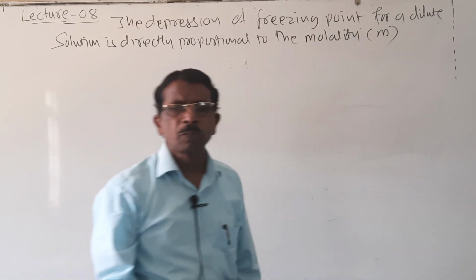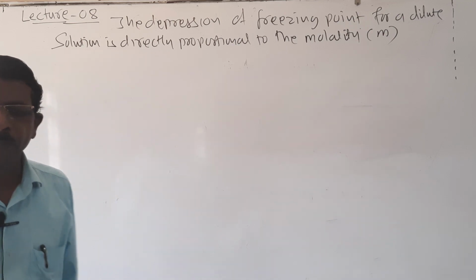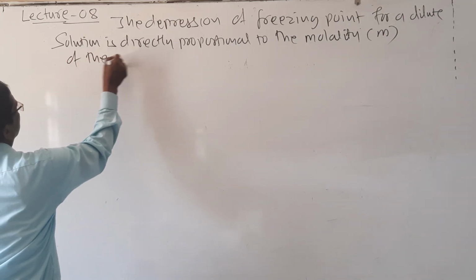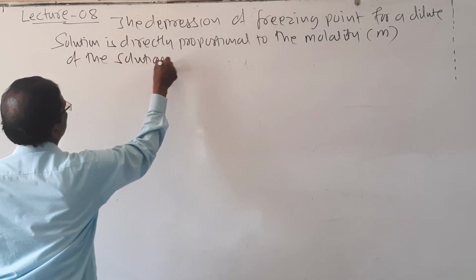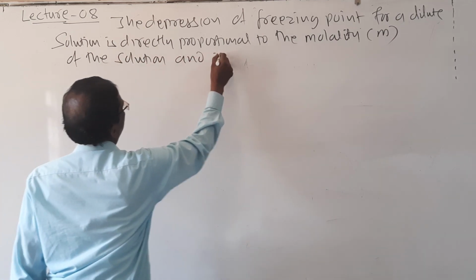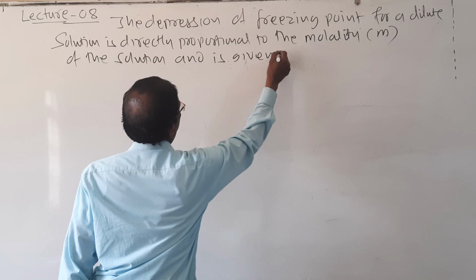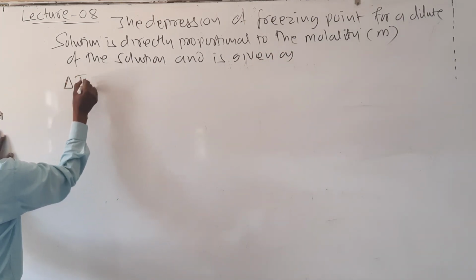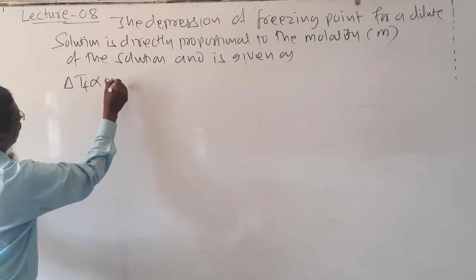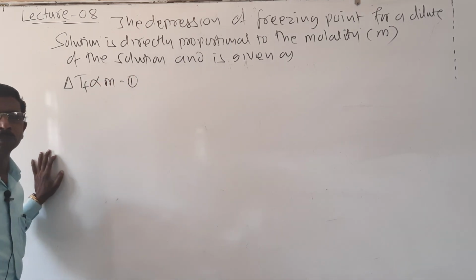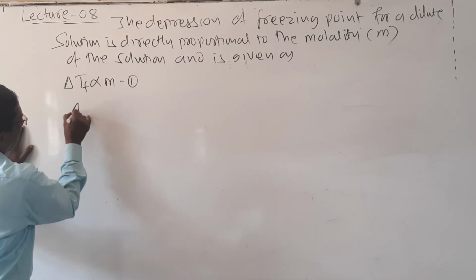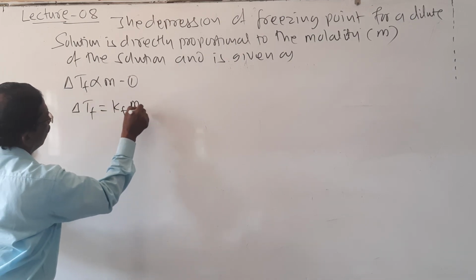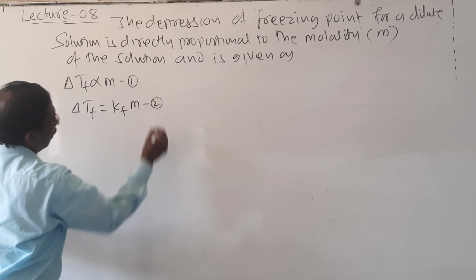Directly proportional to the molality M of the solution, and is given as, look here students, delta TF is proportional to M, equation number 1, and then delta TF is equal to KF into M, it is equation number 2.